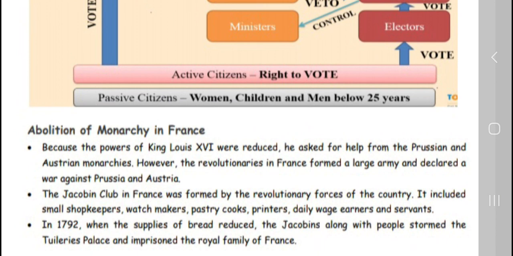However, the revolutionaries in France formed a large army and declared war against Prussia and Austria. The Jacobin Club in France was formed by the revolutionary forces of the country, and it included small shopkeepers, watchmakers, printers, daily wage earners, servants, and all kinds of people. In 1792, when the supply of bread reduced, the Jacobins, along with the people, stormed the palace and imprisoned the royal family of France.